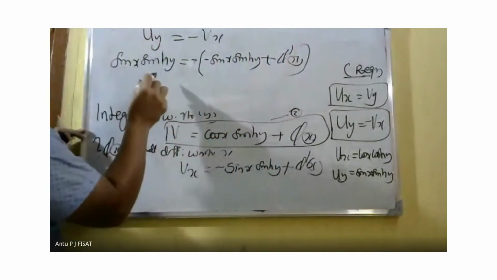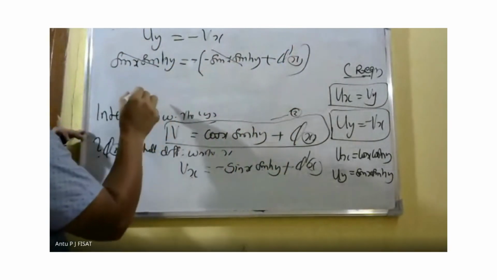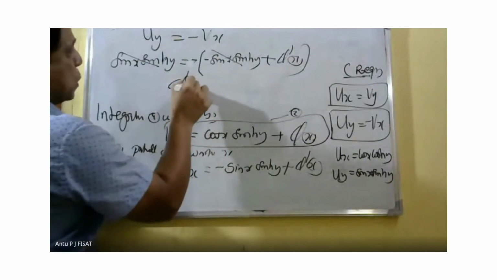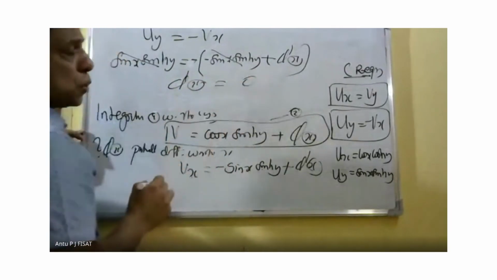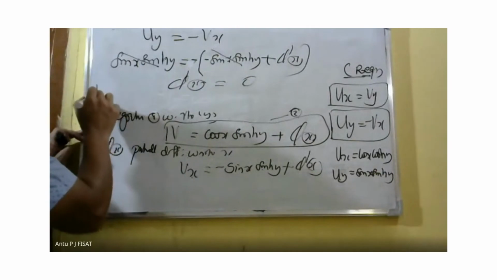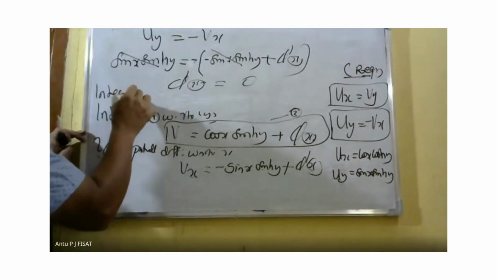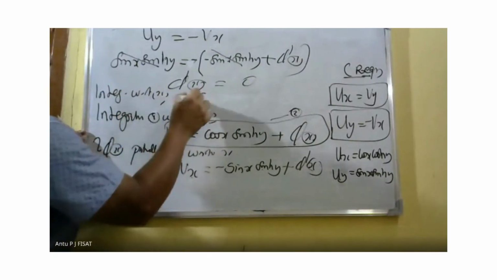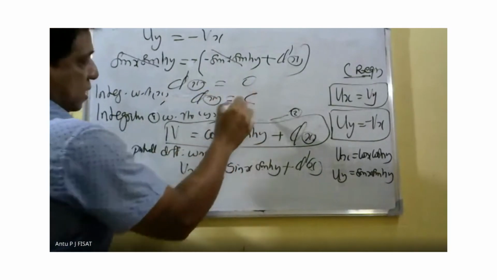Therefore, when we cancel this term and this term, phi dash x is equal to 0. When we integrate with respect to x, we get phi of x is equal to c.